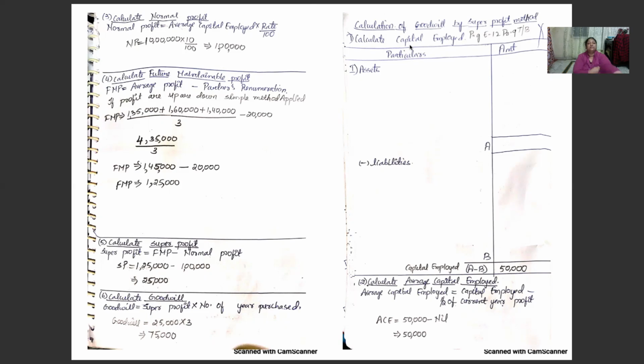Next step is calculate super profit. Super profit is equal to future maintainable profit minus normal profit. Super profit is equal to 1,25,000 minus 1 lakh, that is coming to 25,000. Next is calculate goodwill, which is equal to super profit into number of years purchase. Goodwill is equal to 25,000 into 3. It's coming to 75,000. That is problem number 7.